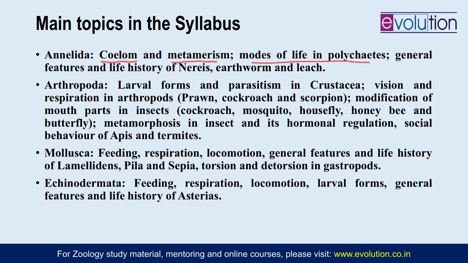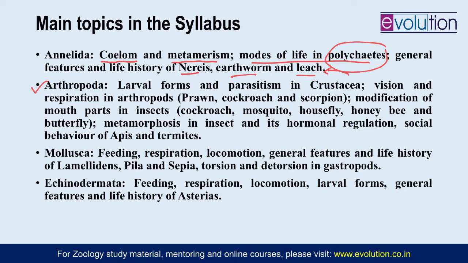There are 3 classes under Annelida and the polychaetes are most diverse in their habitat and habit. Then you have to study the life histories of 3 different annelids. One is a polychaete, that is Nereis. Then there is an oligochaete, that is earthworm, and then one which belongs to the class Hirudinea, and that is the leech Hirudinaria.